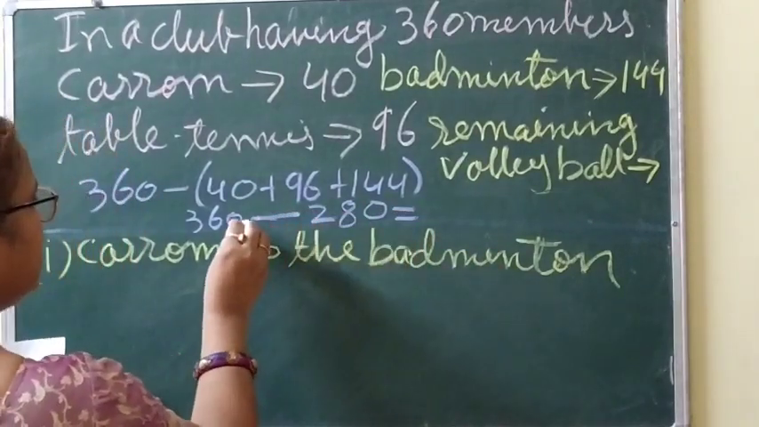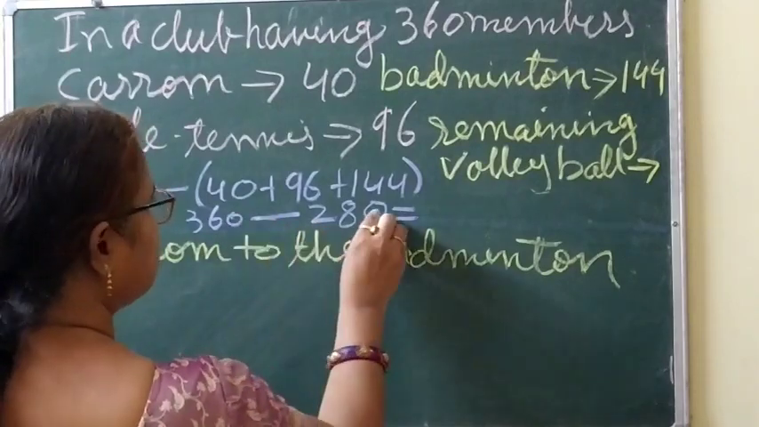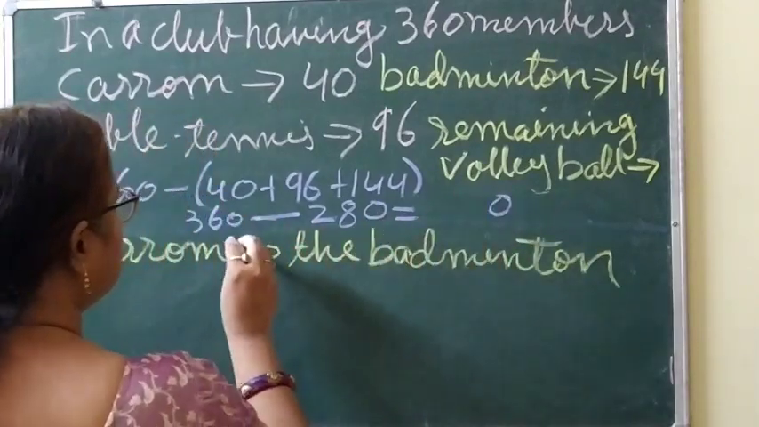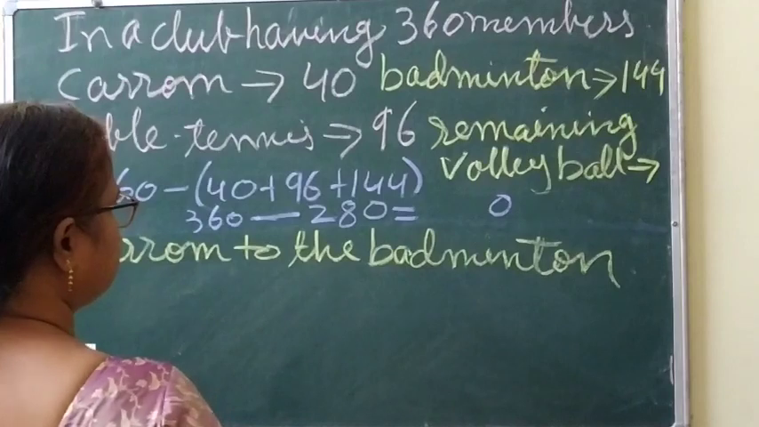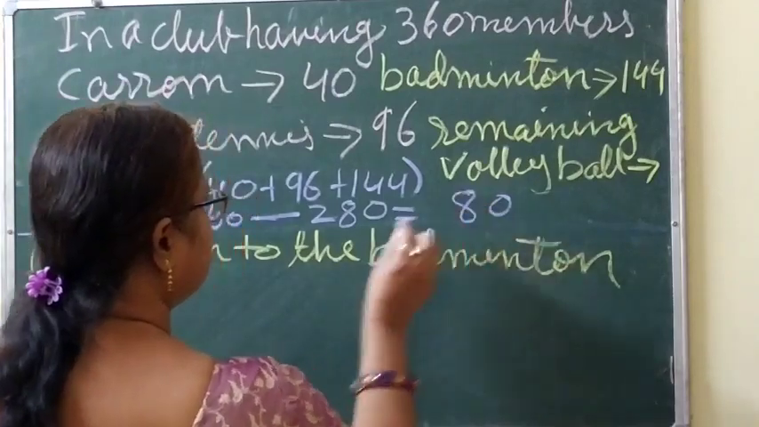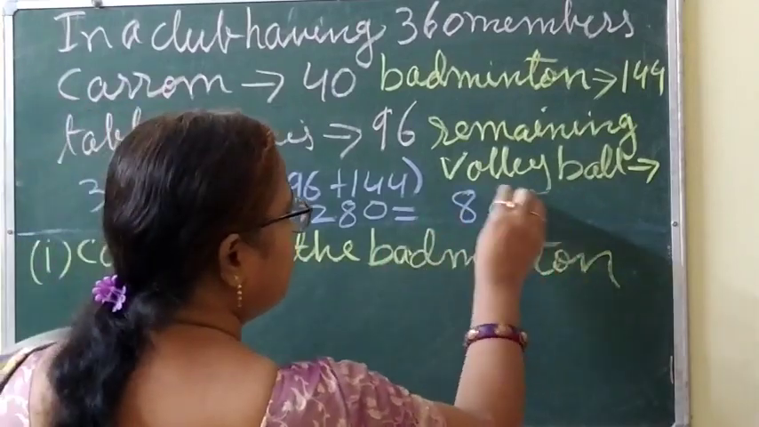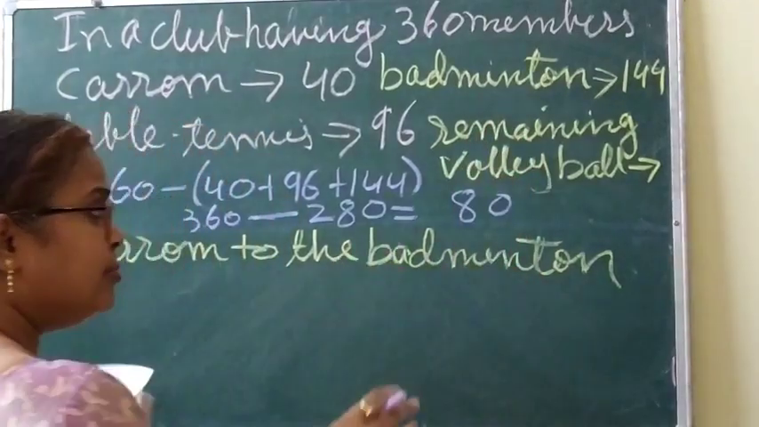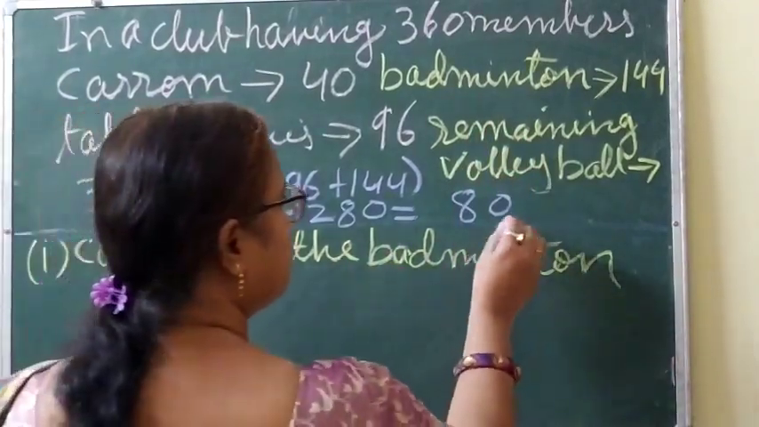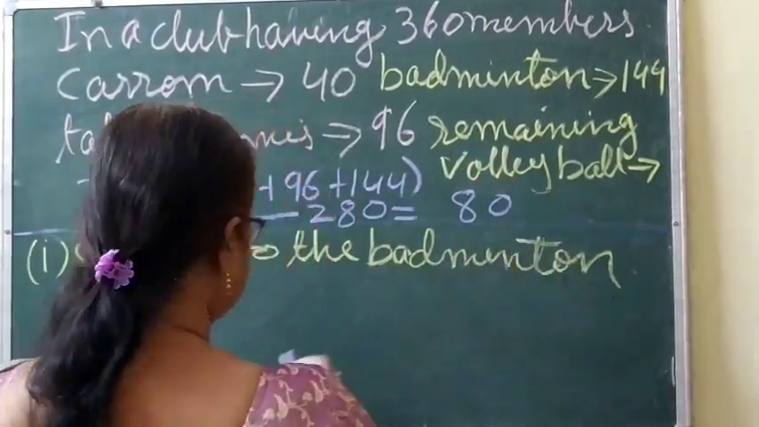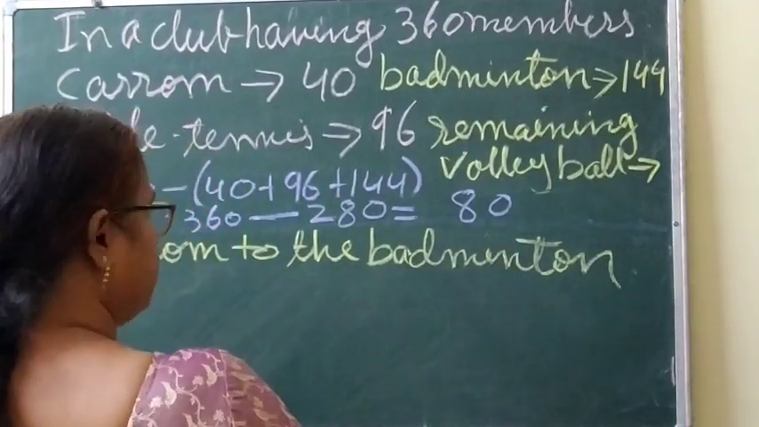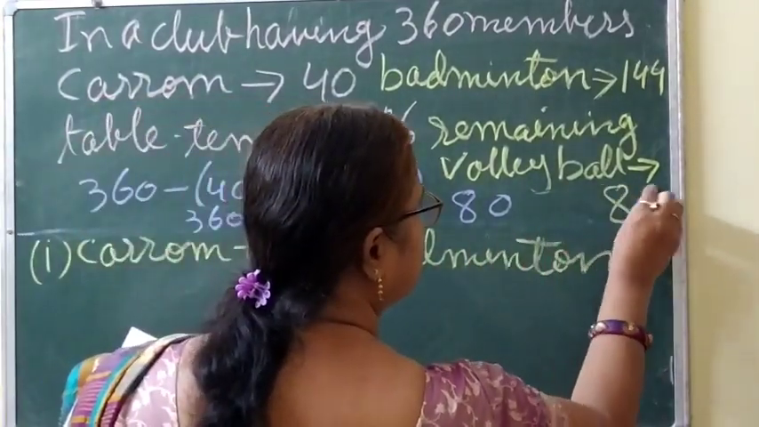When you subtract it, you will get 0 minus 0, 0. Then 16 minus 8. 16 minus 8 is what? 8, 0. 1 cancels. So the number of members playing volleyball will be what? 80. Clear? So here the answer will be, you can write here, 80.